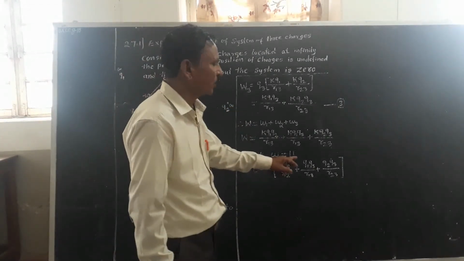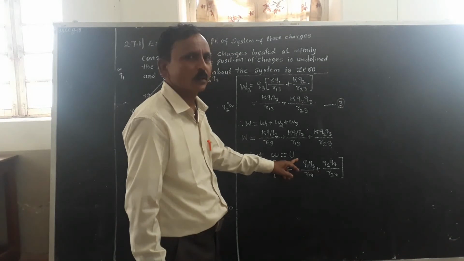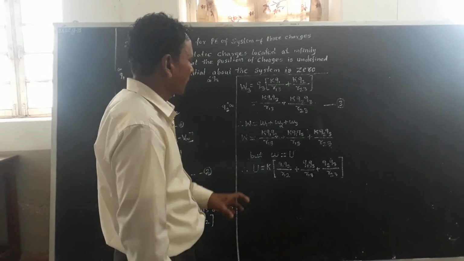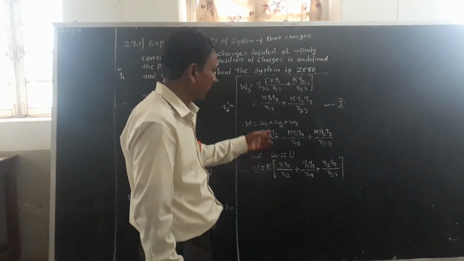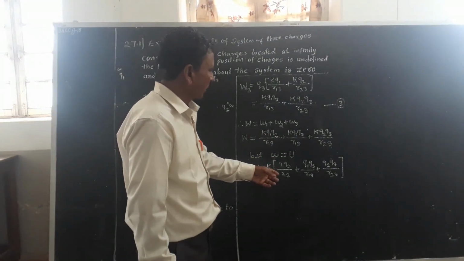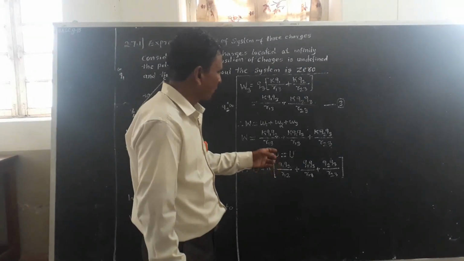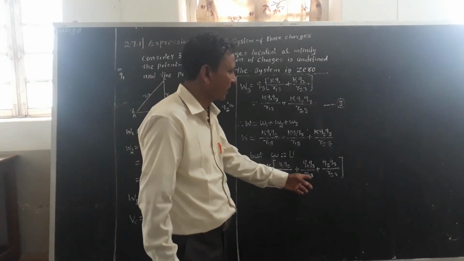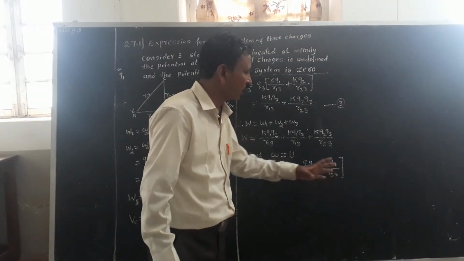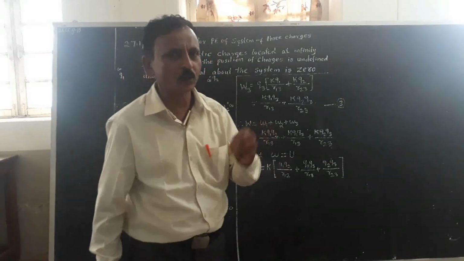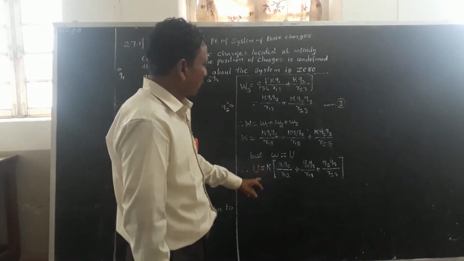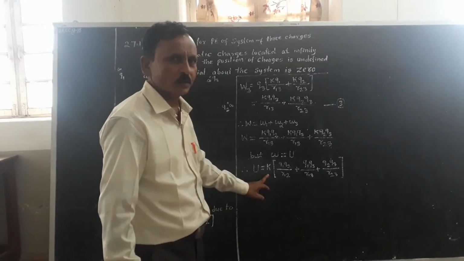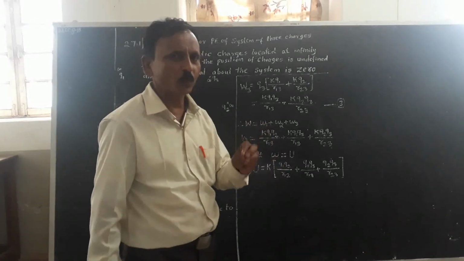Hence, W equals U, where U is the electrostatic potential energy of the system of three charges. Here k is common, so U equals k into the bracket Q1Q2 upon R12 plus Q1Q3 upon R13 plus Q2Q3 upon R23, where k is Coulomb's constant and k equals 1 upon 4 pi epsilon naught.